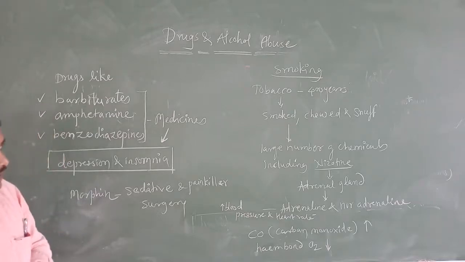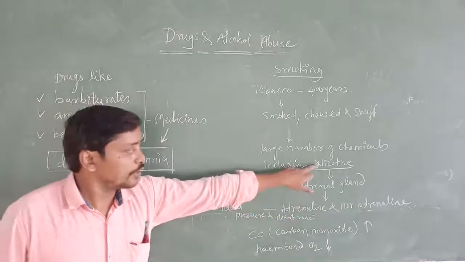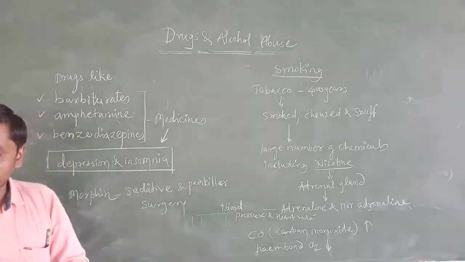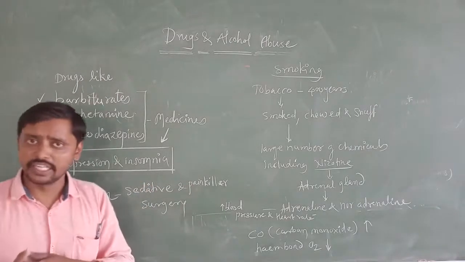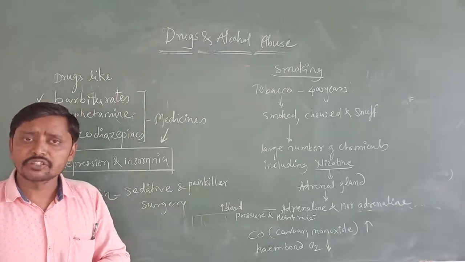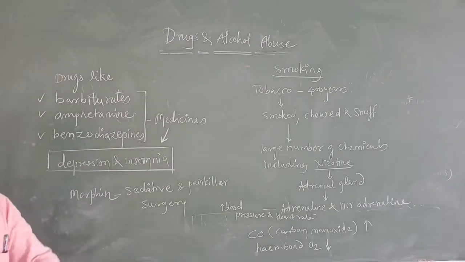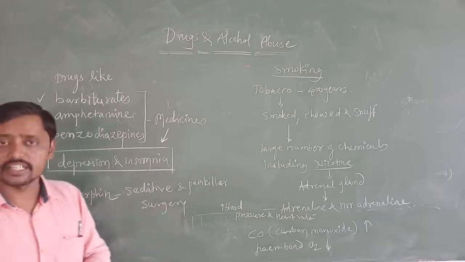Nicotine acts on the adrenal gland. We studied about the adrenal gland. The adrenal gland is an endocrine gland which secretes different kinds of hormones, and it has two parts. One is the adrenal cortex, and another one is the adrenal medulla.